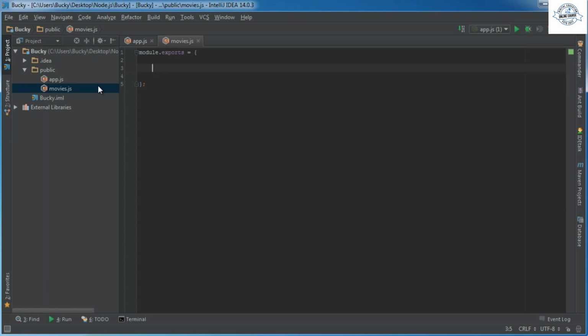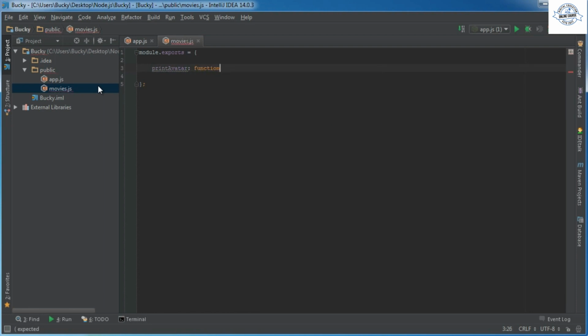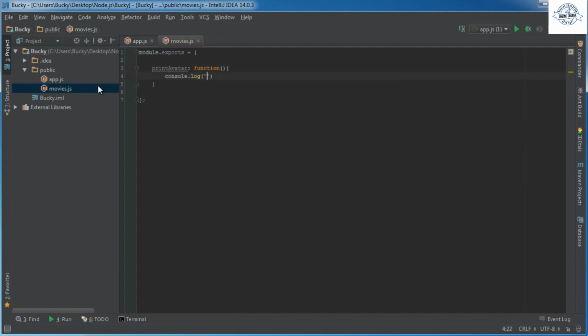If we want to make that print avatar function, we would just call it something like print avatar and set it equal to an anonymous function, and it will just be console.log, and I'll just write the name avatar. Too lazy to type all the ratings and stuff. Again, what this would do is essentially the same exact thing. Let me just go ahead and demonstrate this right now.